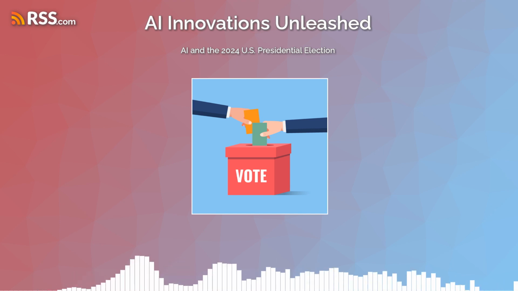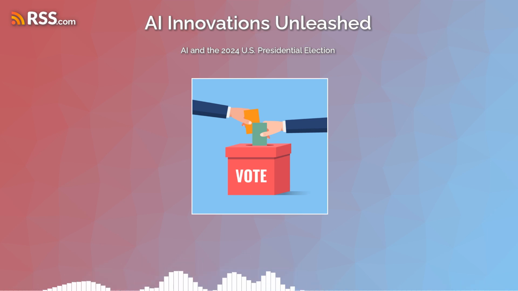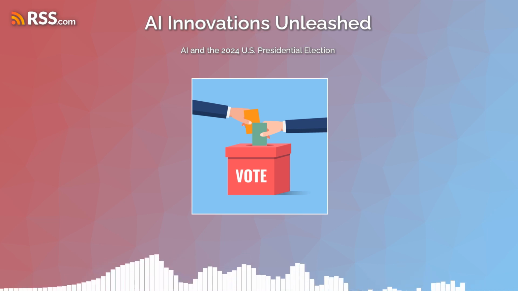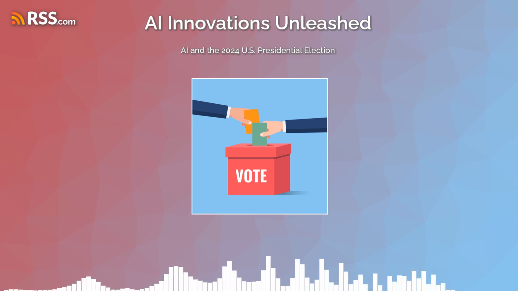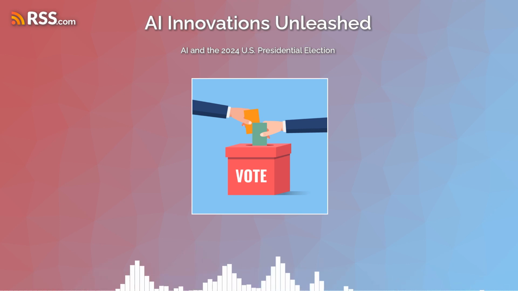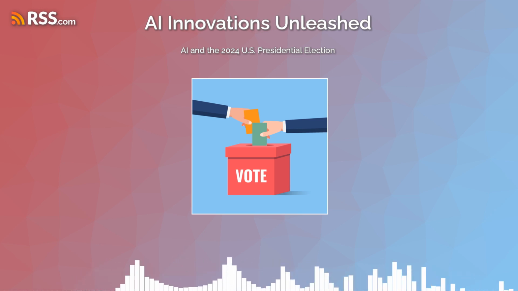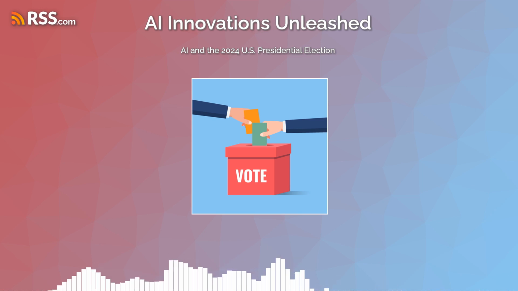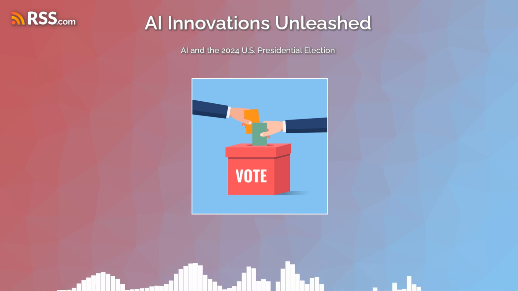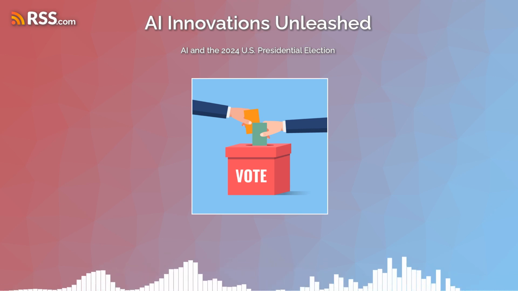Now, let's take a look at how speech and image recognition was used for media monitoring. Another way AI is influencing the election is through speech and image recognition technology. With the sheer volume of media coverage in a presidential race, campaign teams can't monitor everything manually. AI powered tools analyze video and audio content and flag relevant mentions of candidates or issues, and even transcribe speeches or their debates in real time.